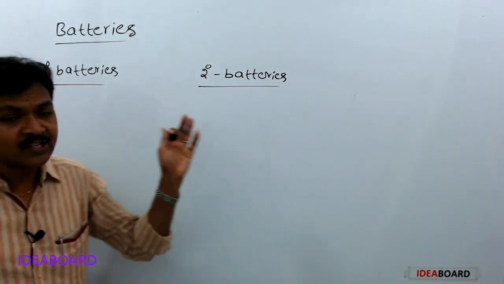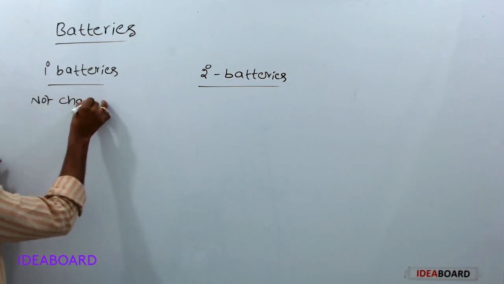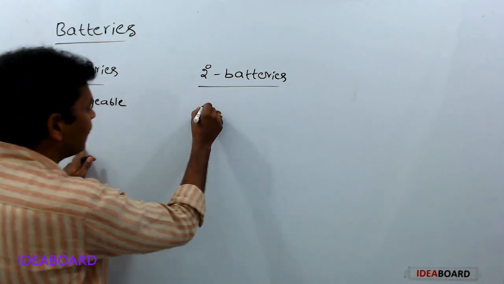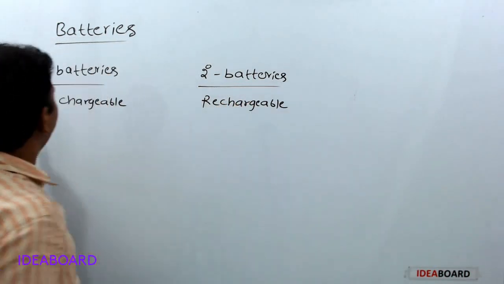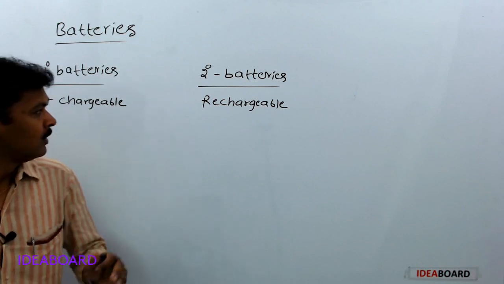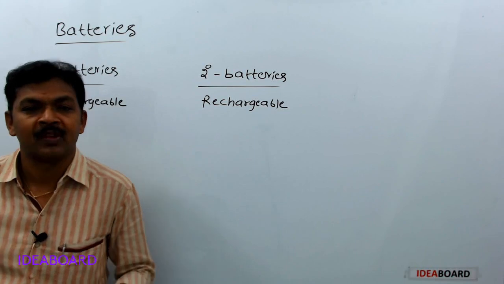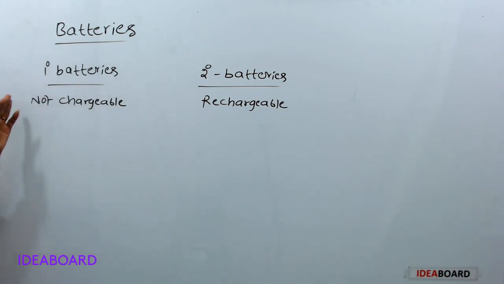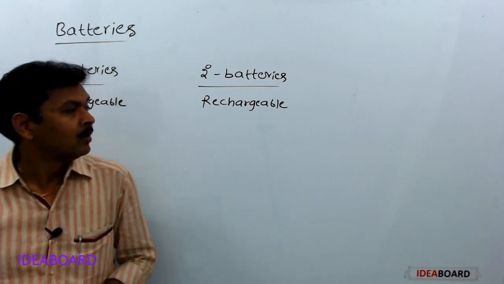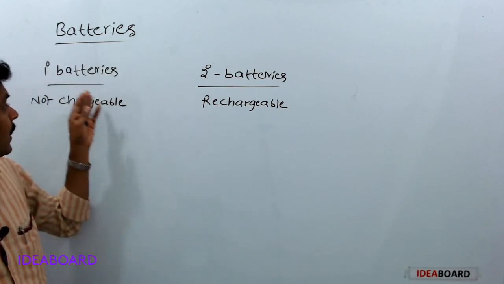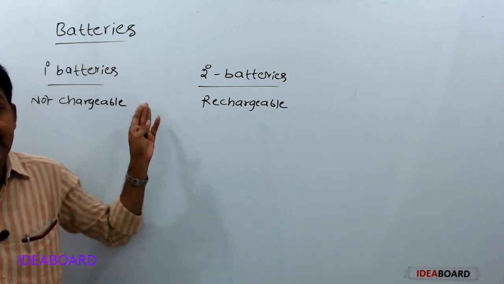Primary batteries are not chargeable, but secondary batteries are rechargeable. Primary batteries are not chargeable because in primary batteries, reactions occur only once. After use over a period of time, primary batteries become dead. Hence, they cannot be reused again and again.